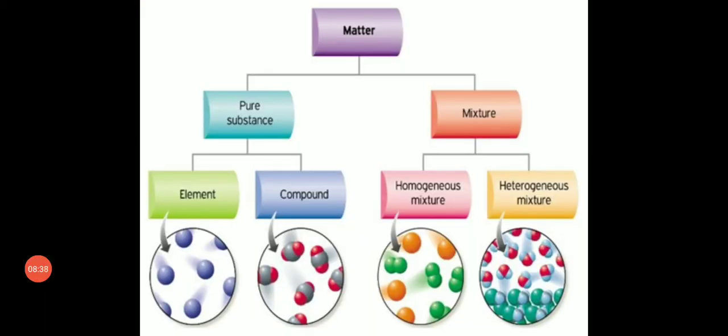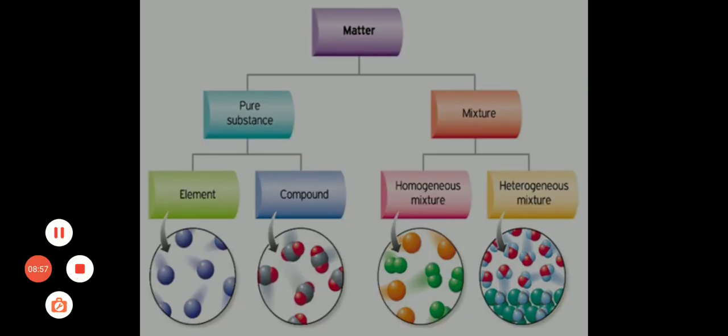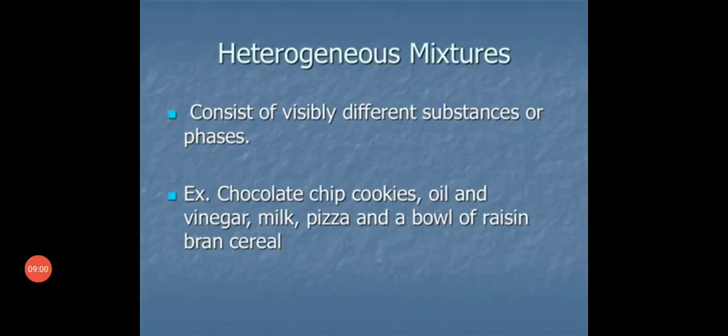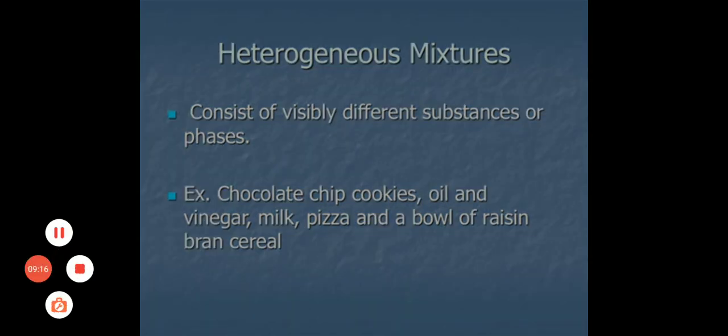Okay students, this table is very important. Matter is divided into two things: one is the pure substance, another is the mixture. The pure substance is again divided into two types, elements and compounds. Then mixtures are divided into homogeneous mixture and heterogeneous mixture. A heterogeneous mixture consists of visibly different substances or phases. Examples: chocolate chip cookies, oil and vinegar, or oil and water. These are the examples of heterogeneous mixtures.